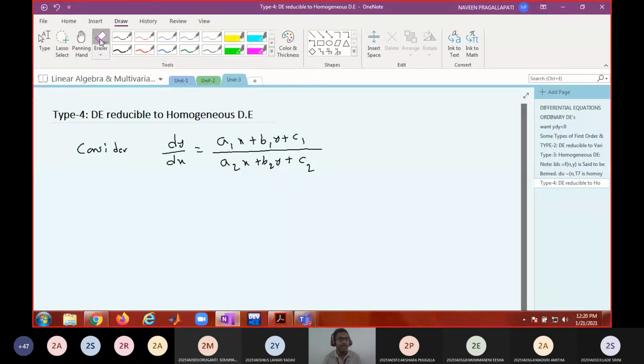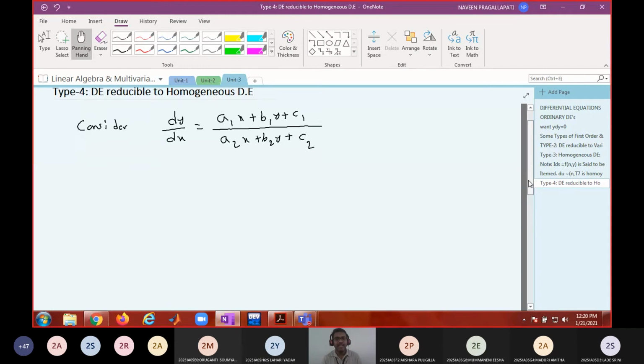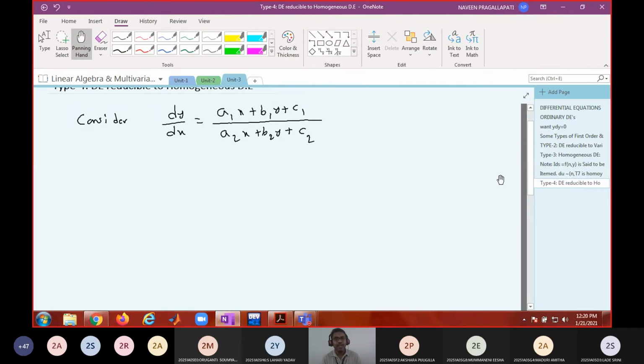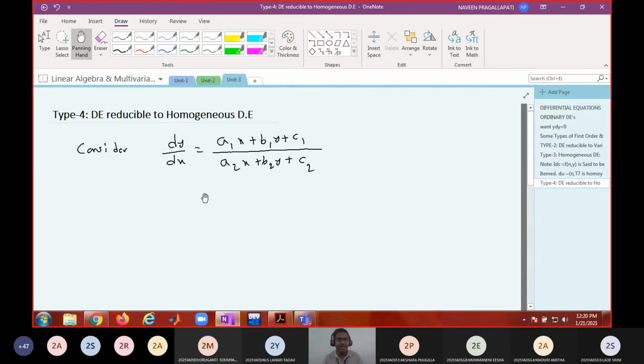Did you learn this method? Yes, sir. That's why I'm just going to briefly explain how to solve this type. I'm not going to do any problem on this, because there are other ways to solve this kind of differential equation. I'll tell when the type comes. Okay, so what are the cases? Case 1.